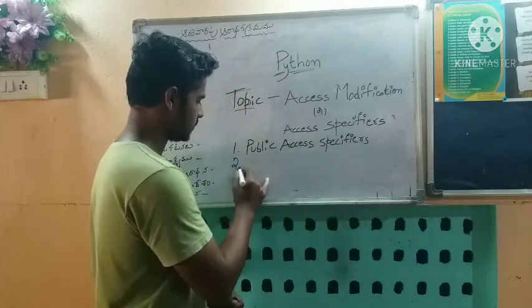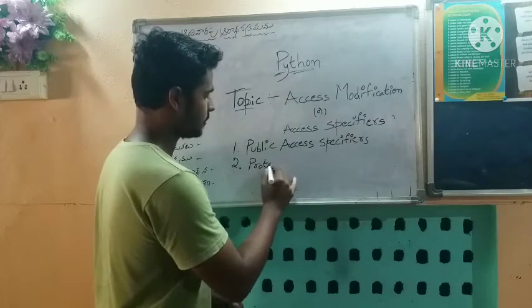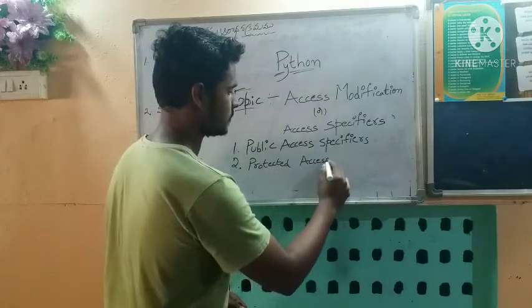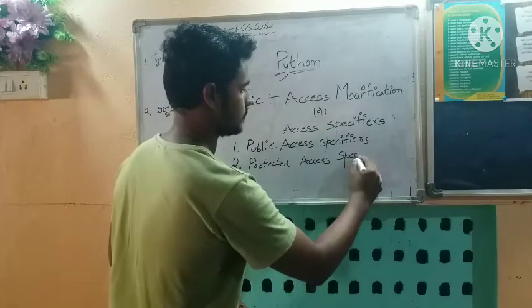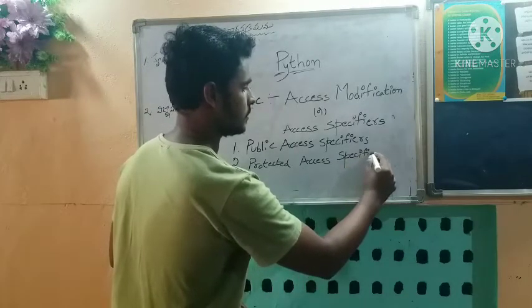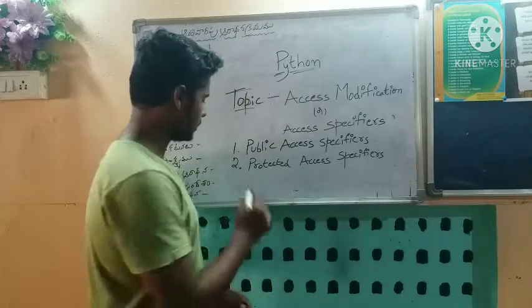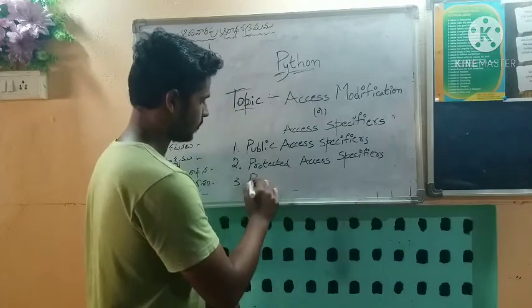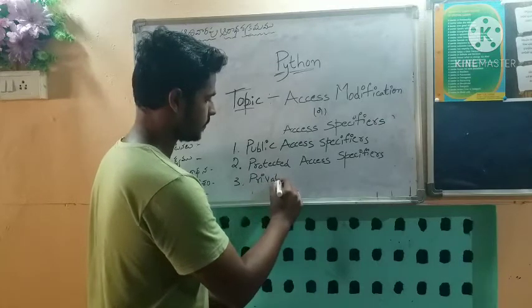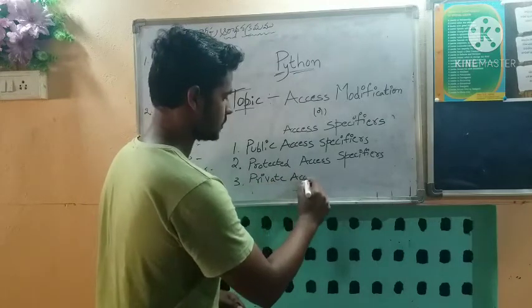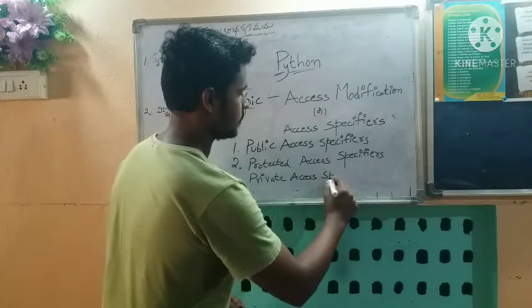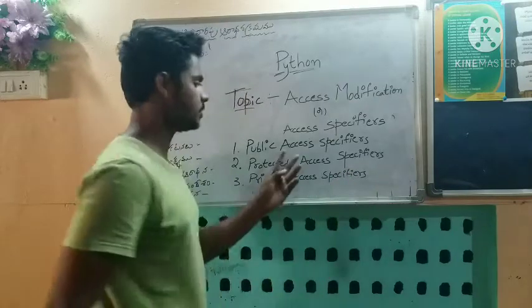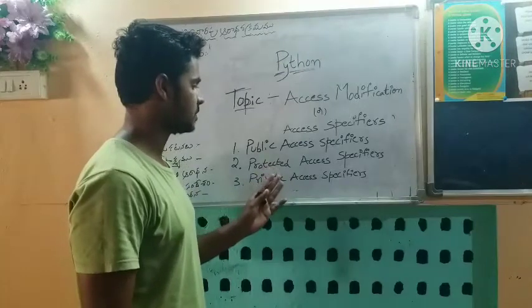Second is protected access specifiers, and third is private access specifiers. These are the three types of access specifiers we use in Python.